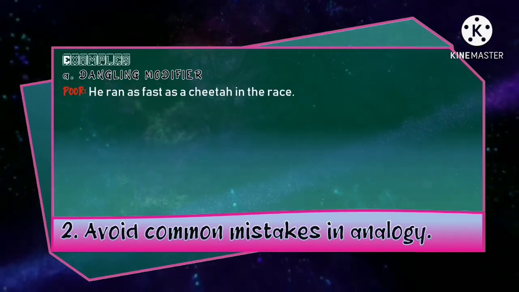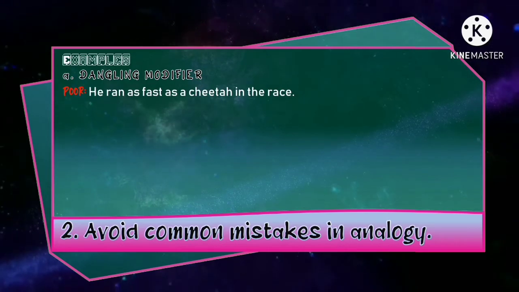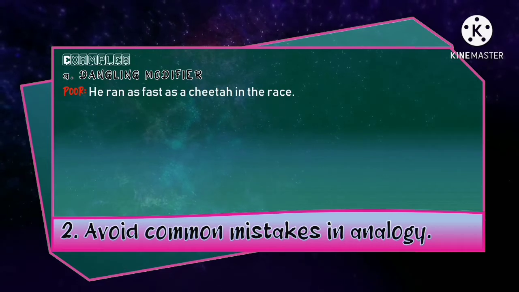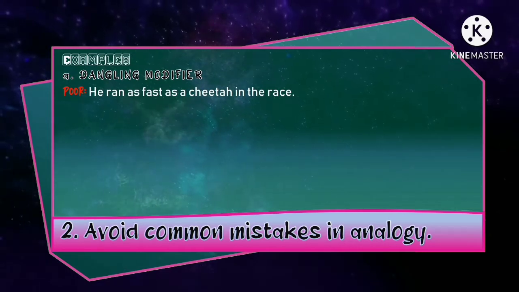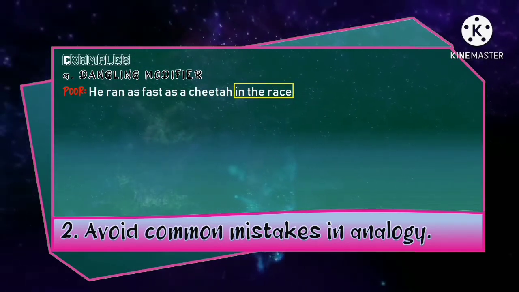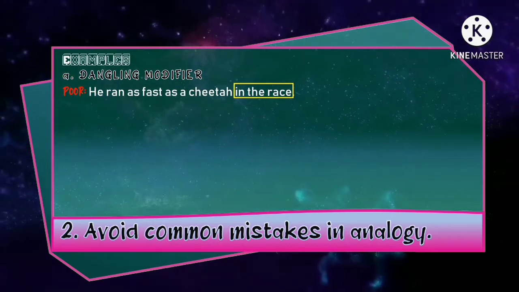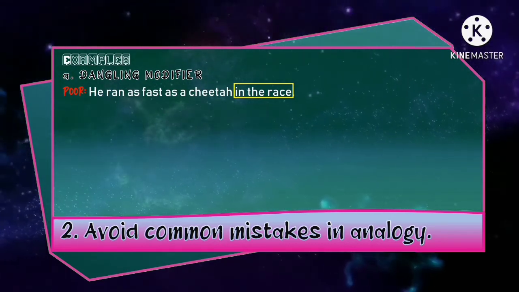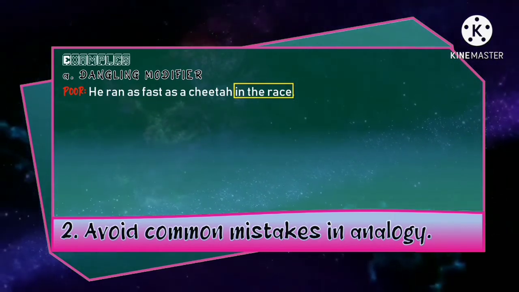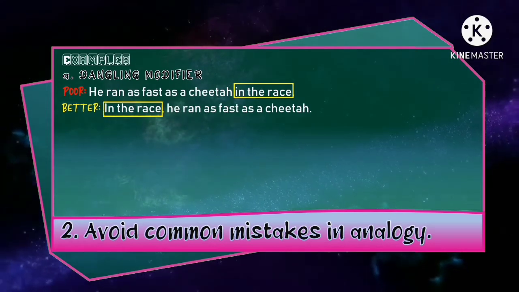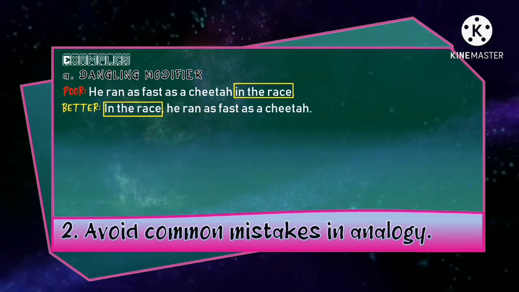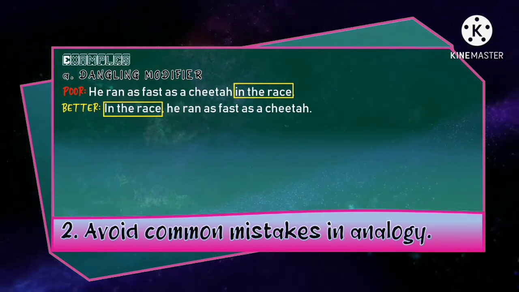Example for letter A, dangling modifier. Here is an example of a poor analogy: he ran as fast as a cheetah in the race. Why do you think it's poor? Wait, class, there is a cheetah in the race? No, of course not. That phrase is an example of a dangling modifier. So what are we going to do? We have to move it to the beginning of the sentence. It will be like this: in the race, he ran as fast as a cheetah. So it is better now.